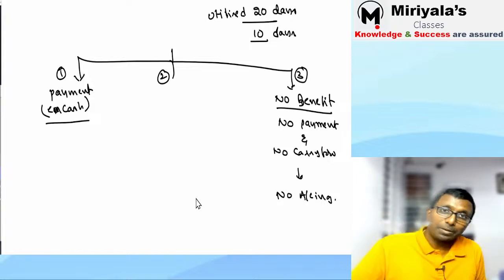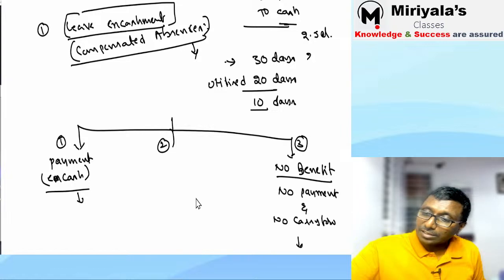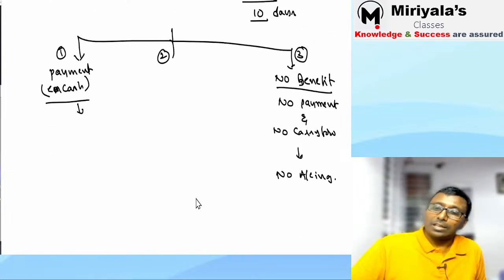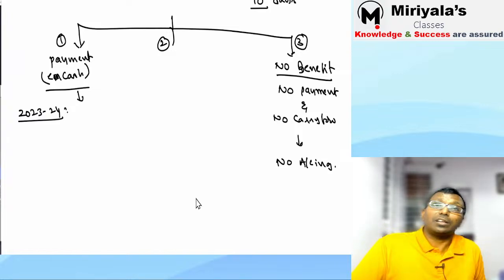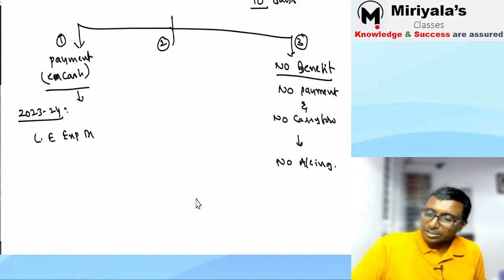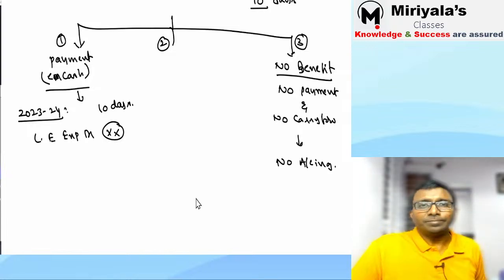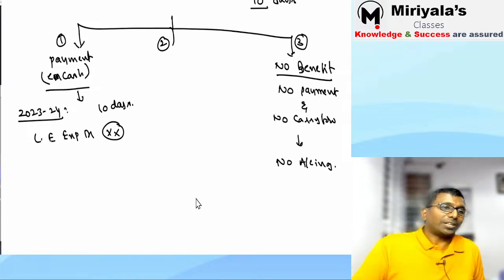Got it? If under that circumstance you are going to make a payment, suppose this is related to the 2023-24 financial year. Agree? So what are you supposed to do? For 2023-24, we'll record one journal entry. What is the journal entry? Leave encashment expense account debit. This is nothing but 10 days' salary. Don't worry, he will give you some information in the question, so you just need to follow the same points.